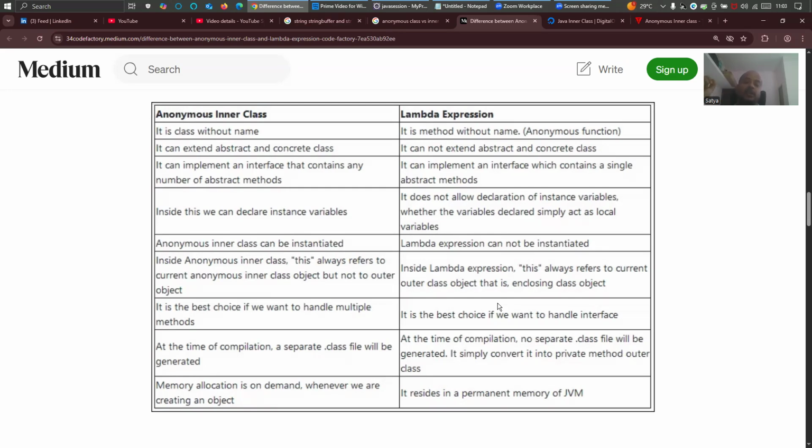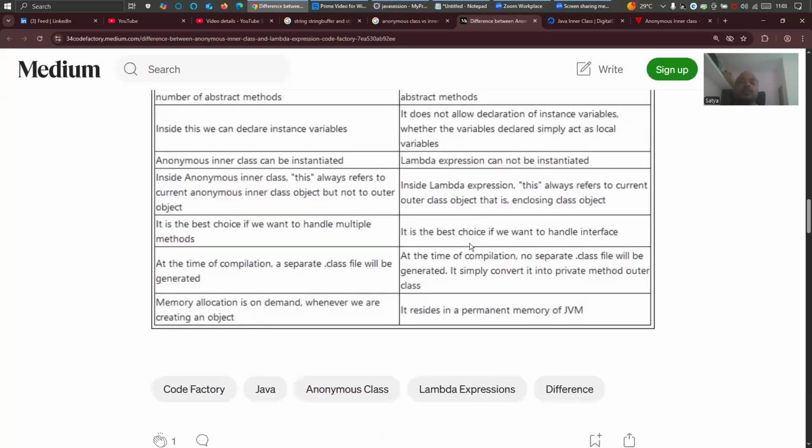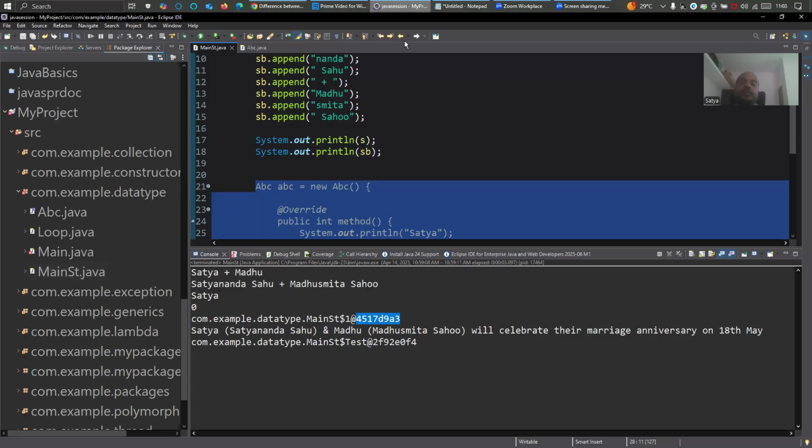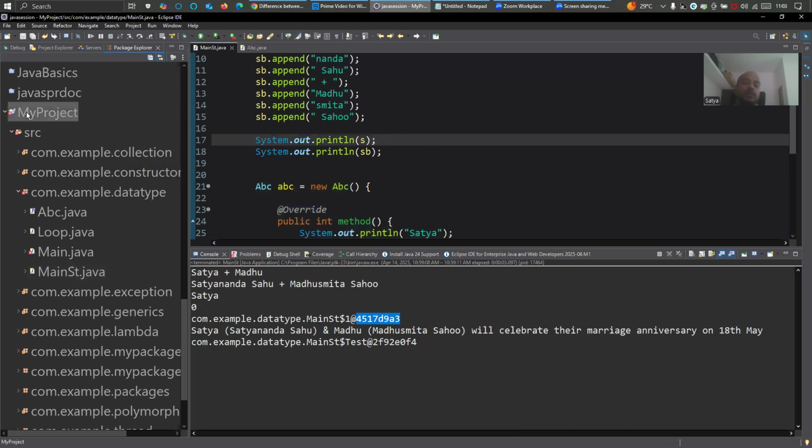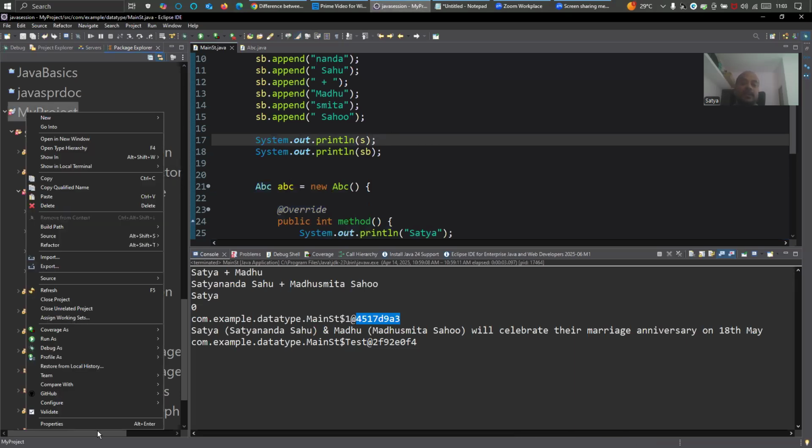Memory allocation is on demand whenever we are creating an object. Based on the memory that the object needs, it will be allocated on the heap. But lambda always resides in the permanent memory of the JVM. It's a method, right? Lambda is a method, that's why it always resides there, in the JVM. So let me show you this particular dot class file.